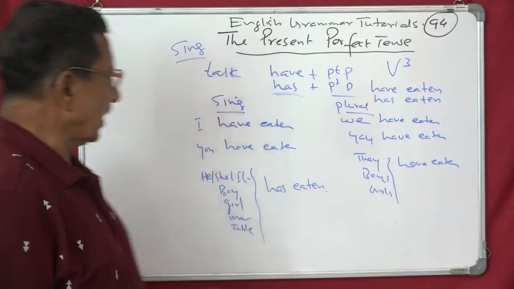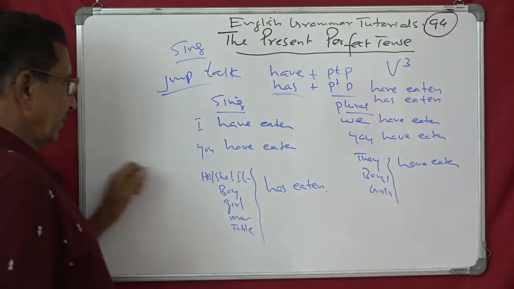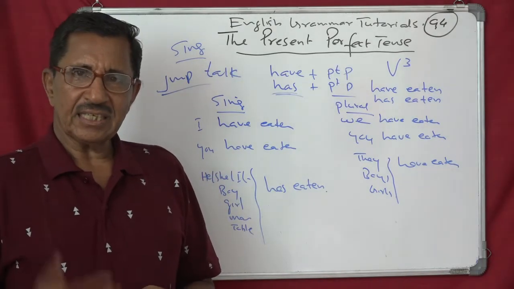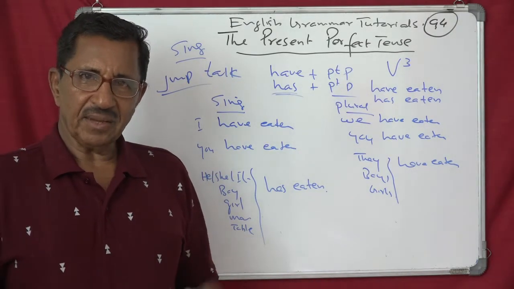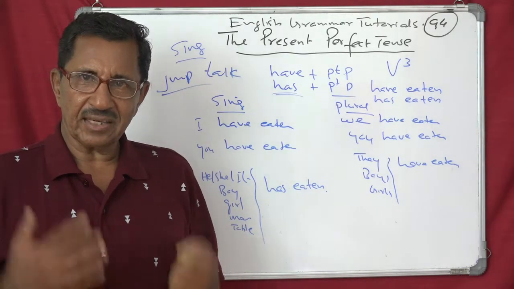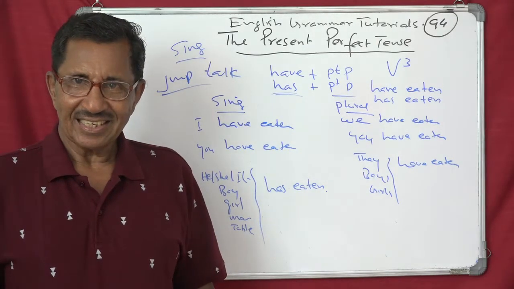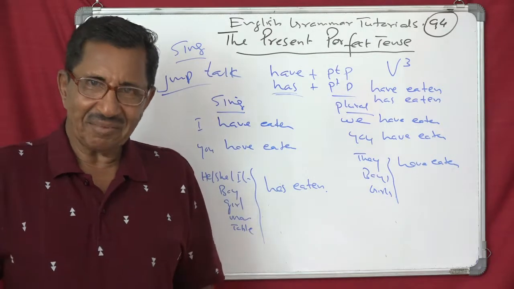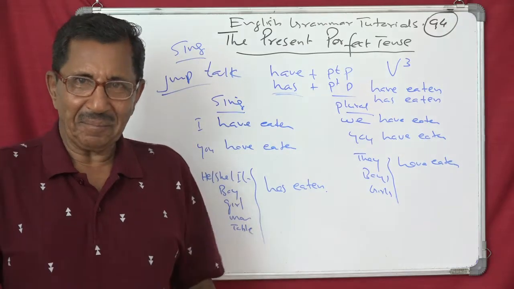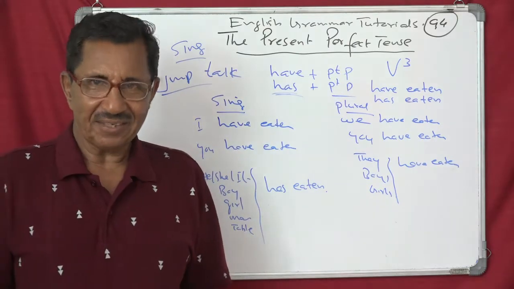Understand? Okay, another. Jump. Now you try. I have jumped, you have jumped, he has jumped, she has jumped, it has jumped. Boy has jumped, girl has jumped, man has jumped, monkey has jumped, squirrel has jumped, lamb has jumped, then tiger has jumped. Any other? Teacher has jumped, gentleman has jumped, lady has jumped, child has jumped.